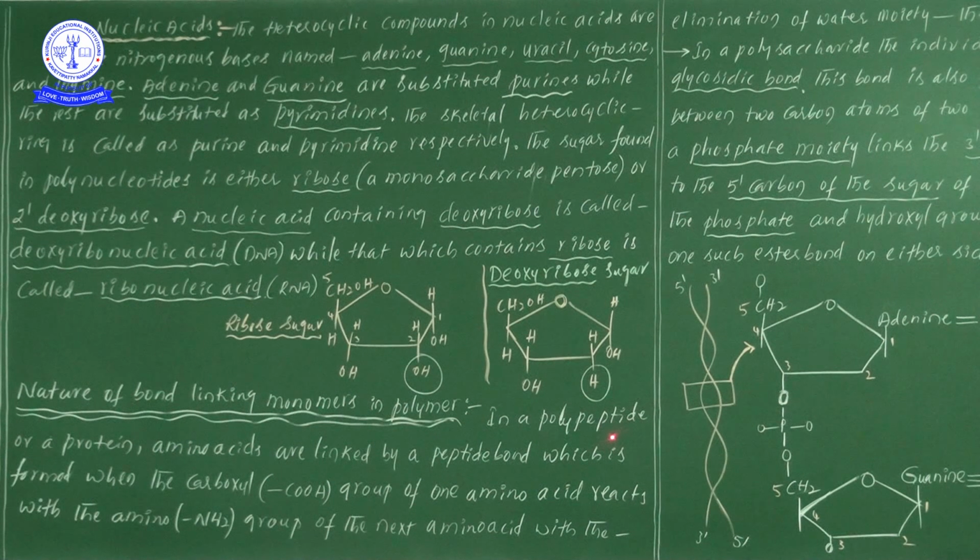Now in a polynucleotide, or polynucleotide means simply we can write it as protein, no. So in a polynucleotide or protein, amino acids are linked by a peptide bond.